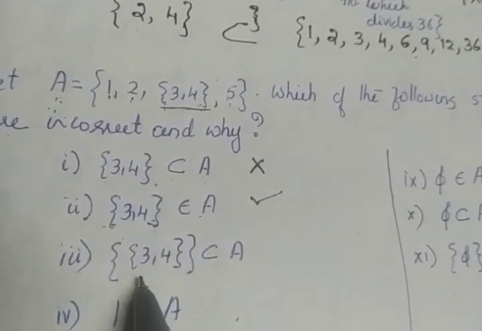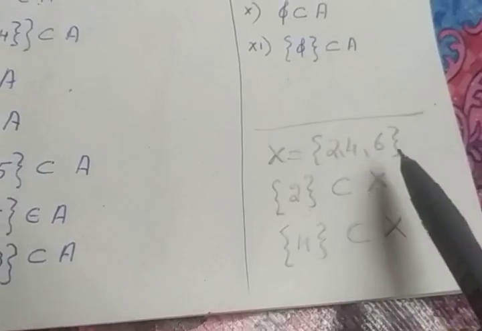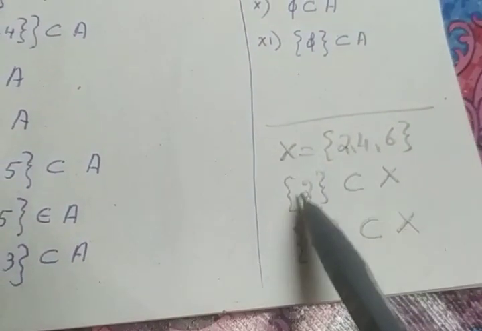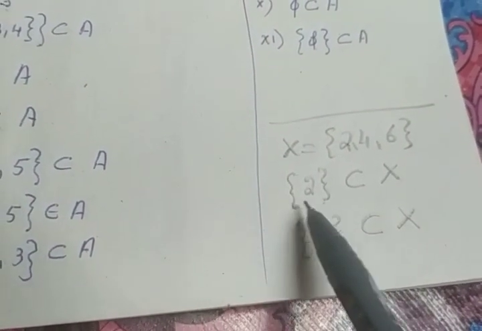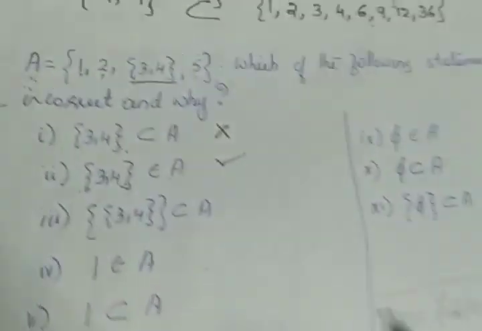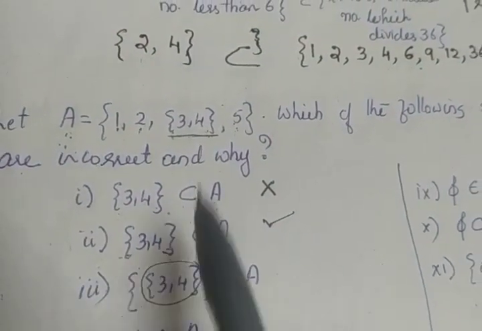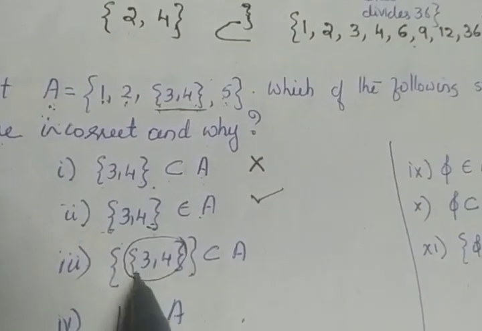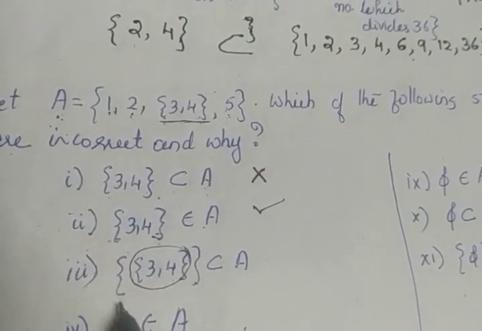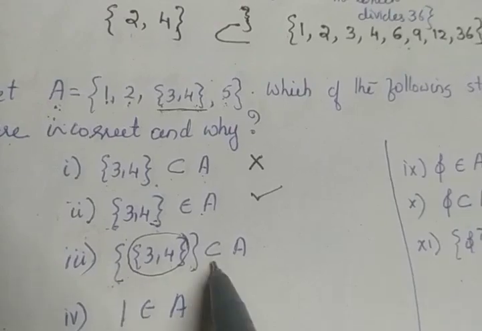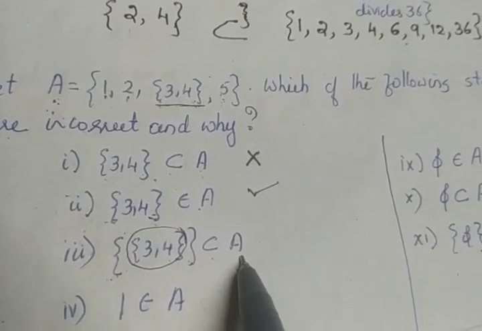The next one. How we wrote the subset is, we took an element and wrote it inside the set bracket. Then that becomes a subset of X. Here what happens? {3, 4} is an element of this A, and that {3, 4} is inside a set bracket. Then that becomes a subset of A. Is it clear?